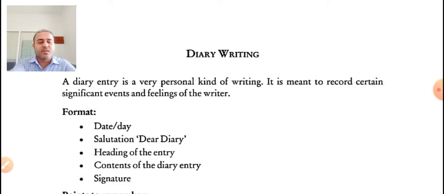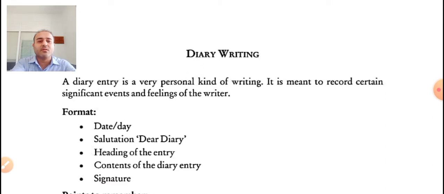Right. So as it is written over here that it is very personal, and therefore we can write anything that we feel like writing. We can express our sad mood or the happy moments in our diary, and the entries in our diary represent our feelings, emotions, opinions, which might be for a particular day.